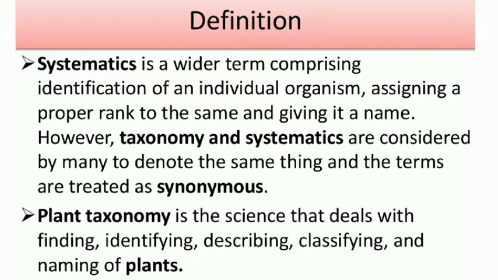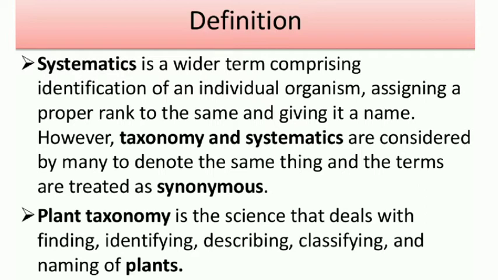The basic purpose of using the word systematics is identification of an individual organism, to identify a plant, whether it is a herb, a shrub or a tree, what kind of plant it is, and assigning a proper rank to the plant, whether it belongs to family, order, species, kingdom, like that. We should assign the plant to a particular rank. So here, systematics and taxonomy both are used to denote the same meaning for the plant, right.